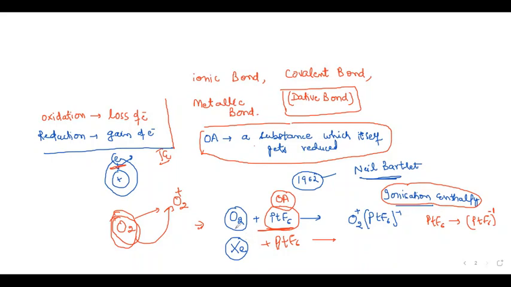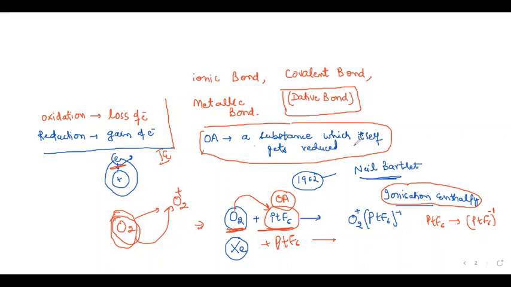Like you can see, it is helping oxygen to lose electron. Oxygen is losing electron there. So isn't it like platinum hexafluoride is helping oxygen to get oxidized? That's why we are saying it oxidizing agent. What is agent? Agent is a general word which helps someone, isn't it? How it is helping?